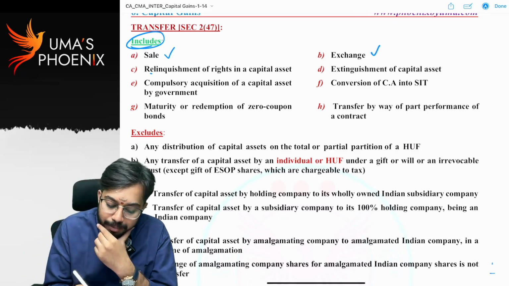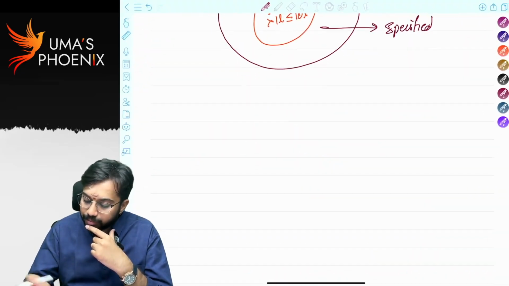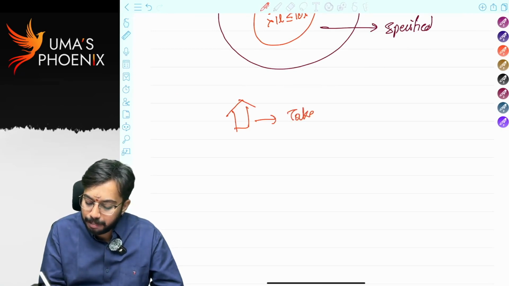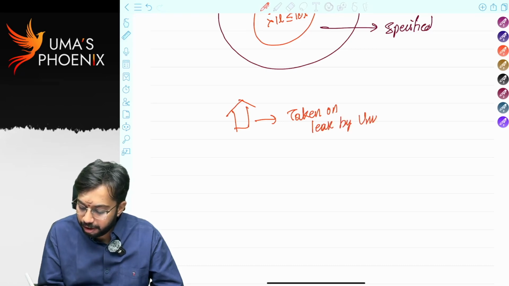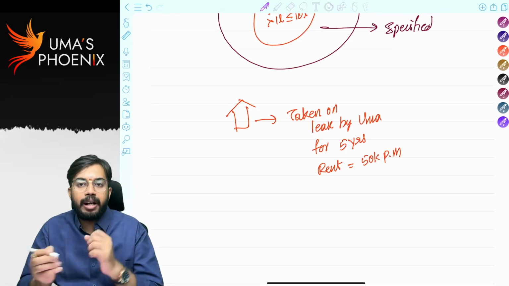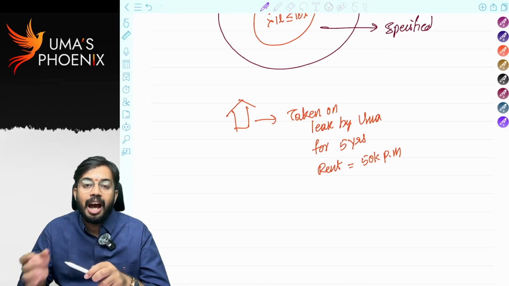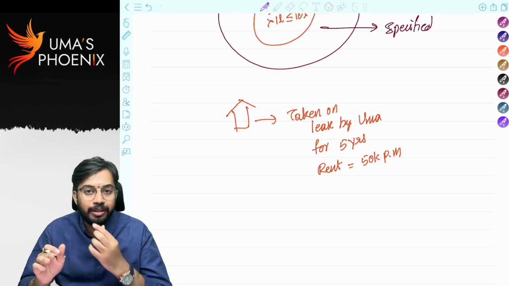Next, relinquishment of rights in a capital asset. What do you mean by relinquishment? There is one building. This building is taken on lease by me for 5 years. Rent is 50,000 per month. Tomorrow, my friend came to me and said, this building I want for the next 5 years. As you are the lessee, you took this building on lease for 5 years for 50,000 per month.